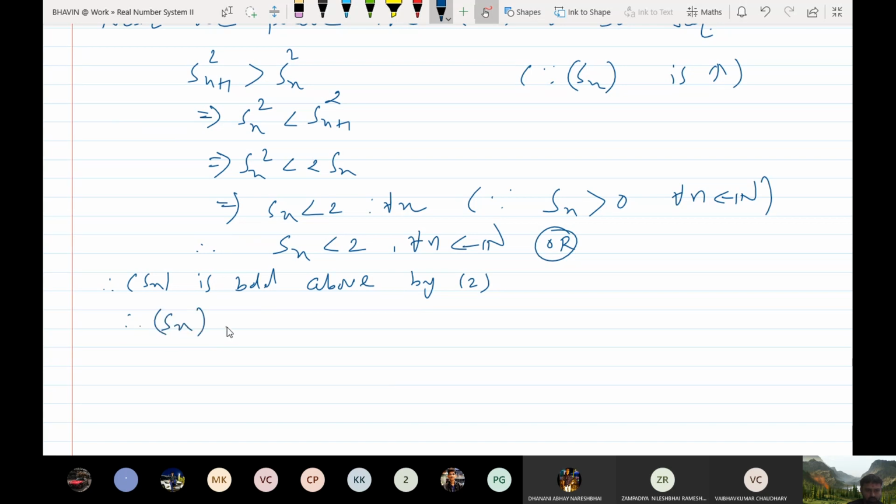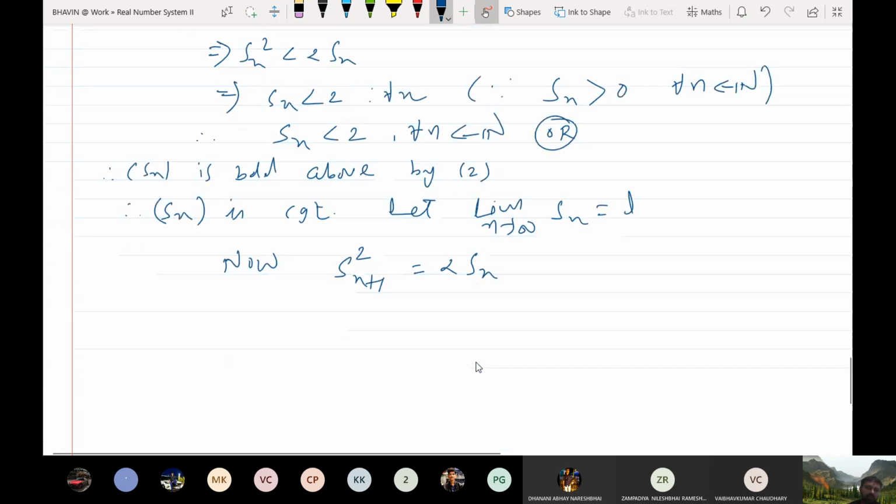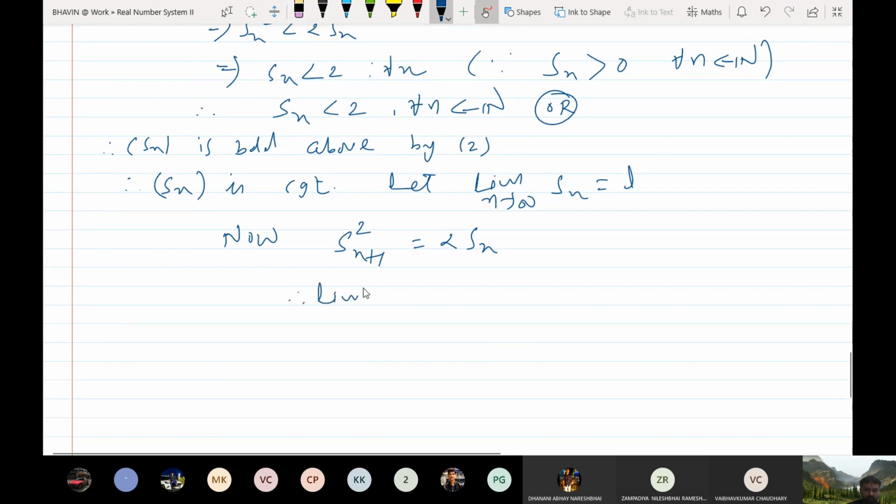Therefore, Sn is convergent. So let me take its limit to be, let us say, L. Now, what is Sn plus 1 square is equal to 2 times Sn? By the recurrence relation, taking limit n tends to infinity on both sides, you will get limit Sn plus 1 square is equal to limit n tends to infinity 2 times Sn. Now this limit is L.